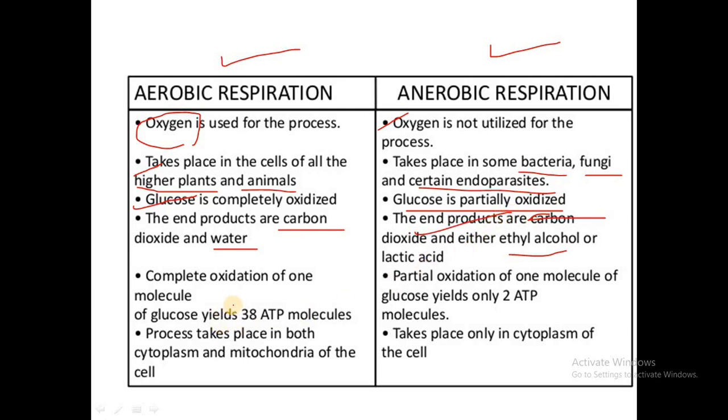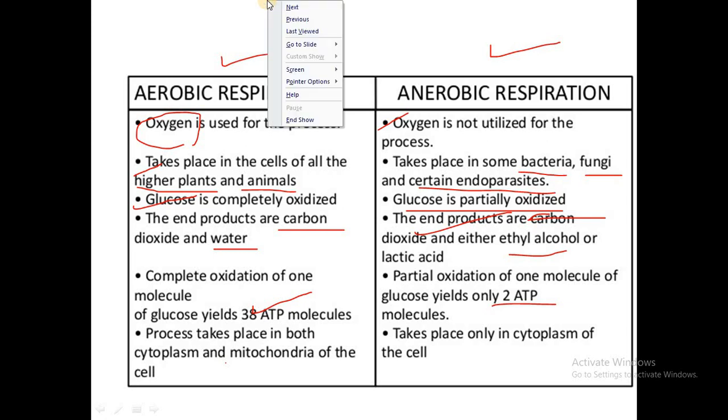In aerobic respiration, the glucose is completely broken down, and on the oxidation of one molecule of glucose we end up with 38 ATP molecules. But in anaerobic respiration, as partial oxidation occurs, we end up with only 2 ATP molecules. And this process takes place in the cytoplasm and mitochondria. That is, aerobic respiration takes place in mitochondria and cytoplasm, whereas anaerobic respiration takes place in the cytoplasm of the cell. So we need to remember all these concepts.